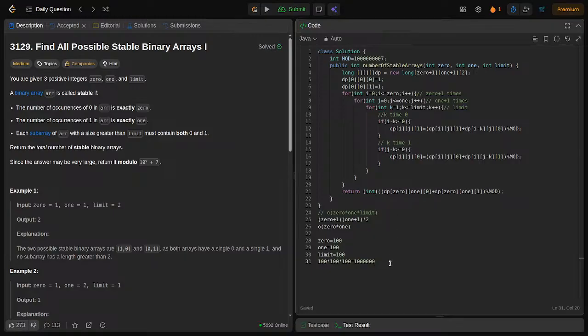So the time complexity should be big O of 0 into 1 into limit. The space complexity will be 0 into 1, right. So you understood this problem. So now I hope